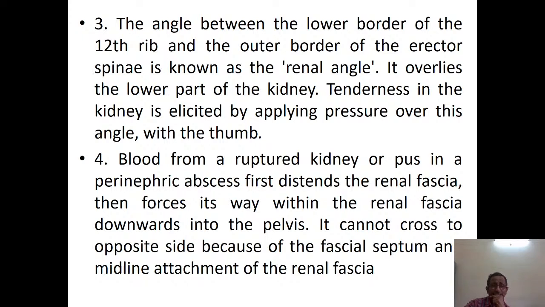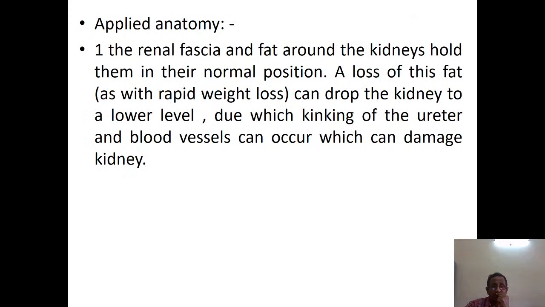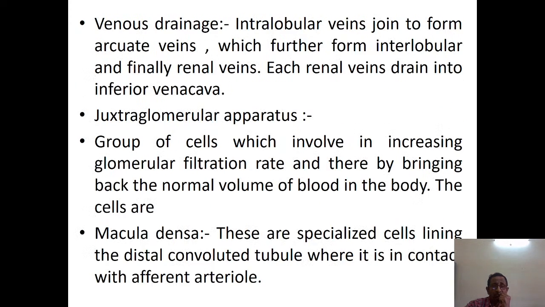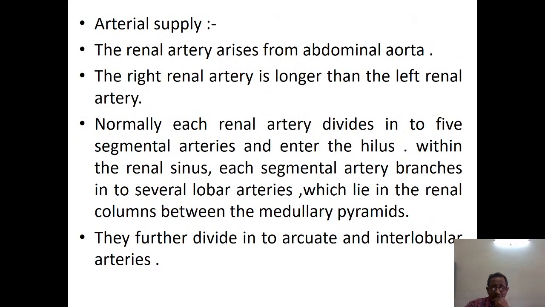Then we have the renal angle between the lower part of the 12th rib and the outer part of the erector spinae. It overlies the kidney, and tenderness in this area can be elicited in diseases of the kidney. Okay, that finishes our